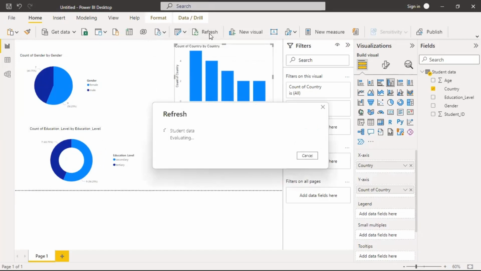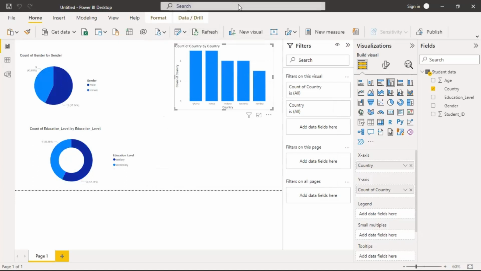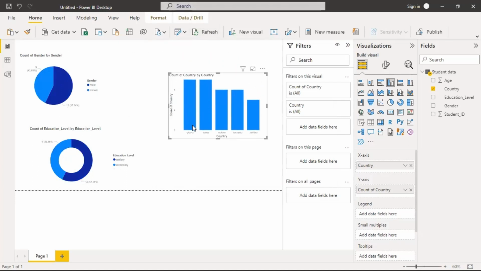So I refresh the data. Student data, 21 rows evaluated. Now see it. Automatically, Ghana has more submissions, the same with Kenya, 5. And Malawi comes second, as I told you. You see now there are more males, 57%, and fewer females. The education level, you see now secondary has the least, and tertiary has the most.